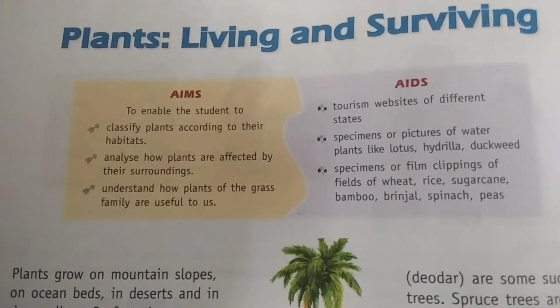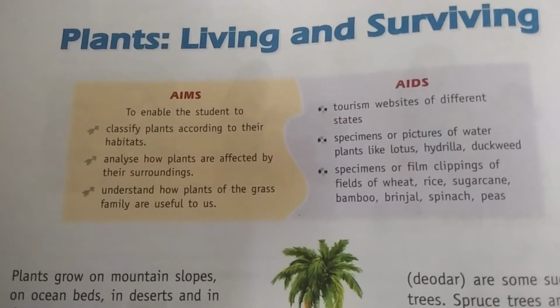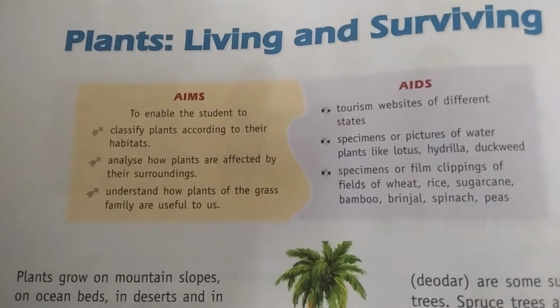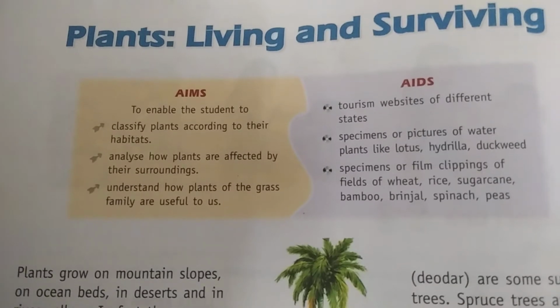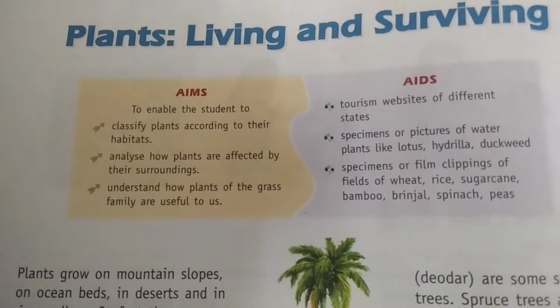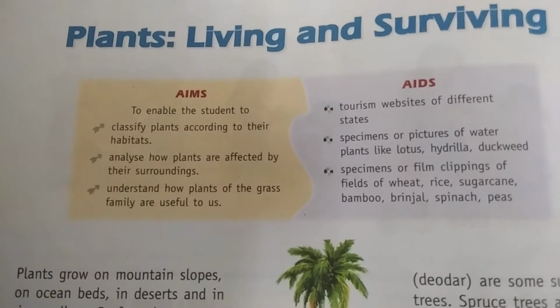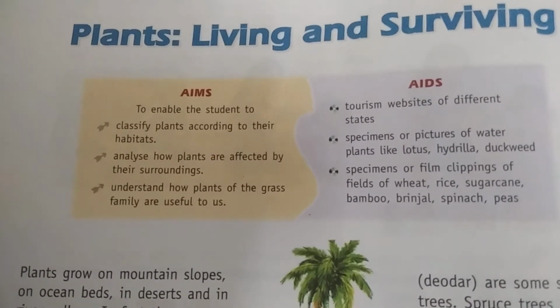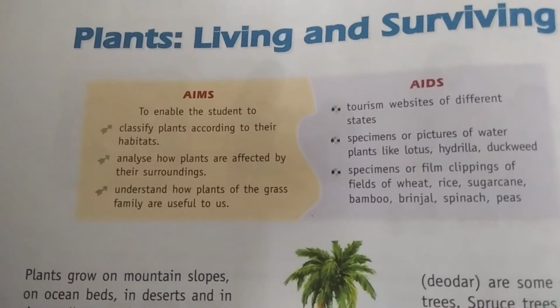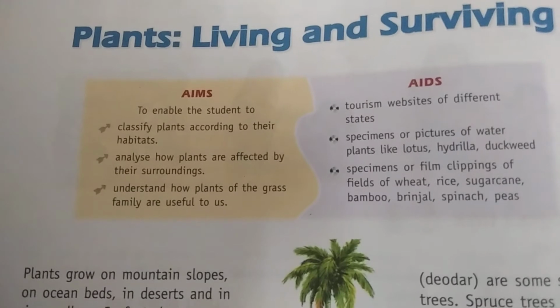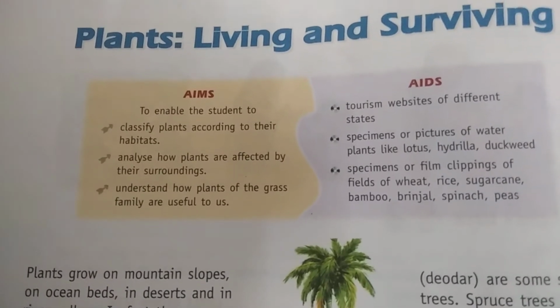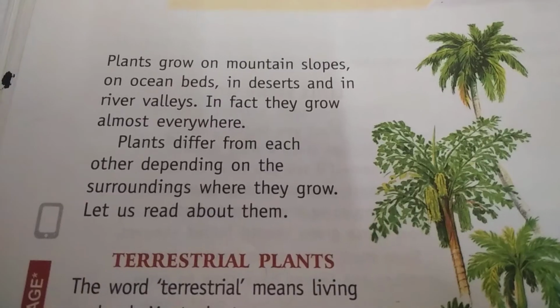Second thing is analyze how plants are affected by their surroundings. Next is understand how plants of grass family are useful to us. Say for example, bamboo is one of the grass family of a plant. Now we are going to study about all these 3 points under this chapter.